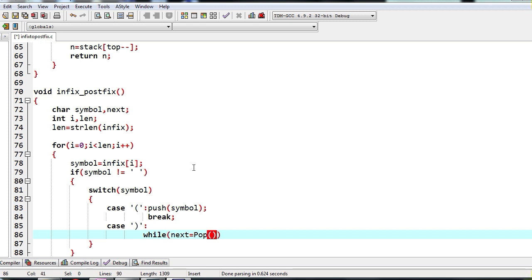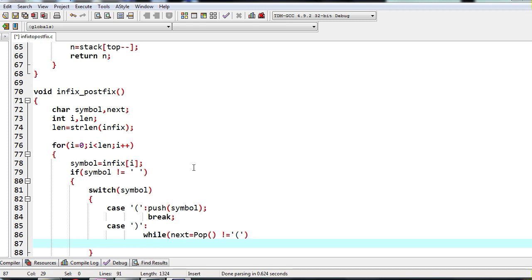So I'm popping a character, storing it in next, and that should not be equal to an opening bracket. Until it's not equal to an opening bracket, we have to keep popping. Once we get an opening bracket, we need to stop popping. As long as this happens, we will copy to postfix.